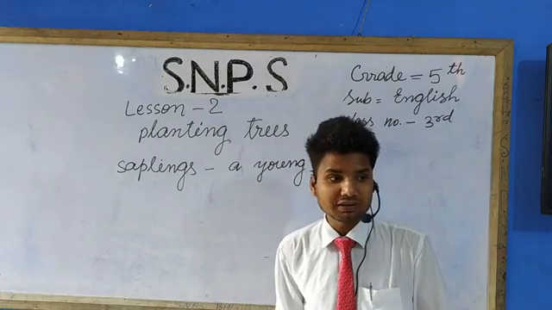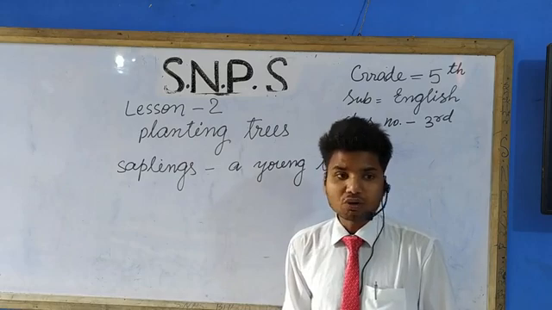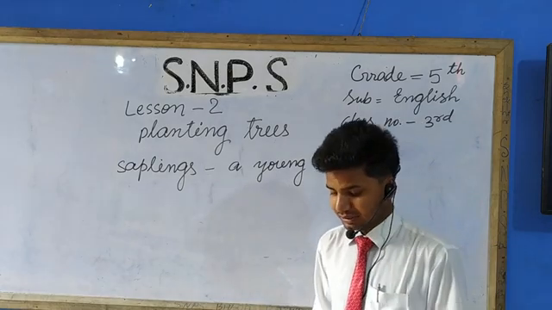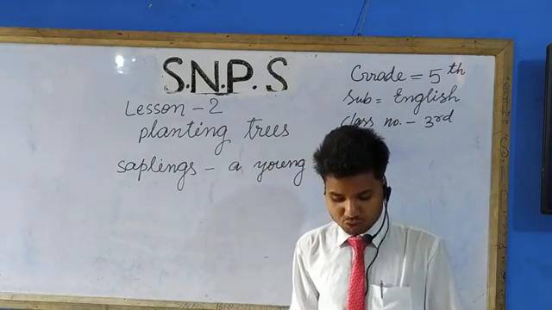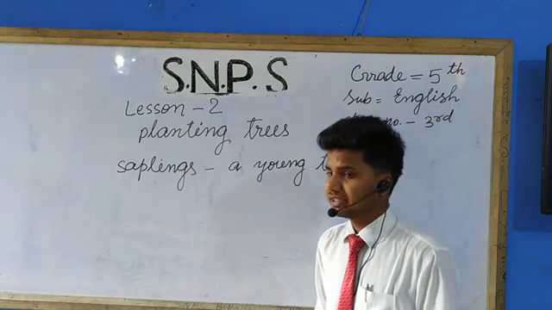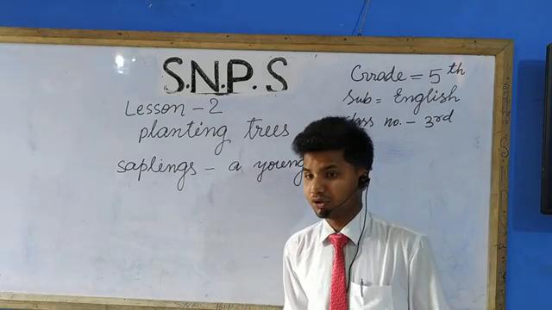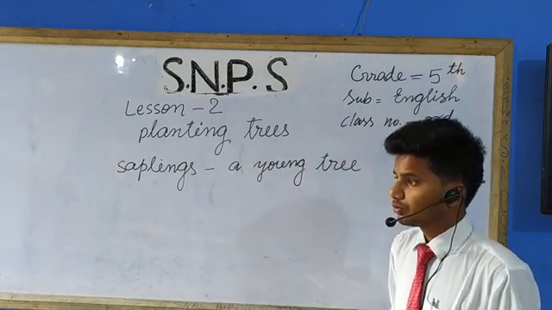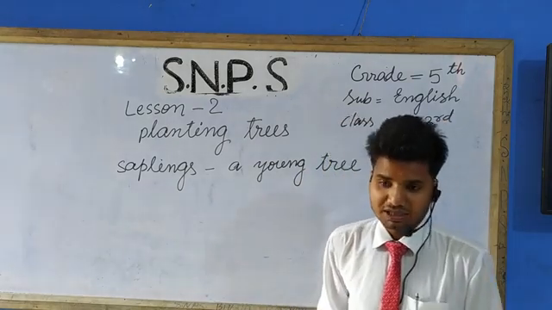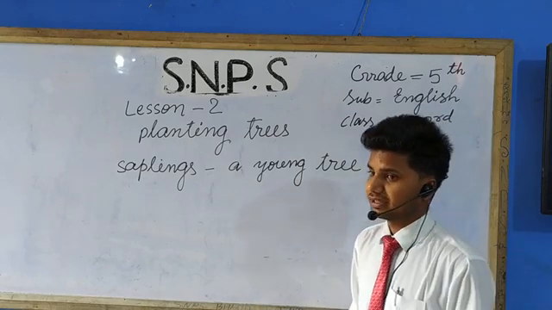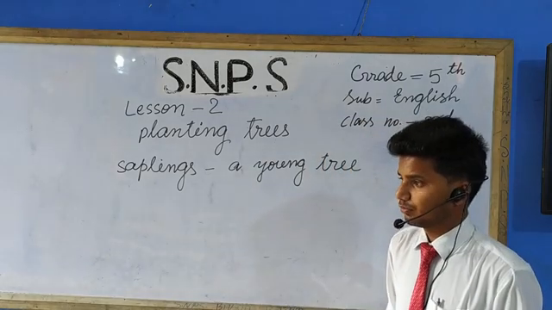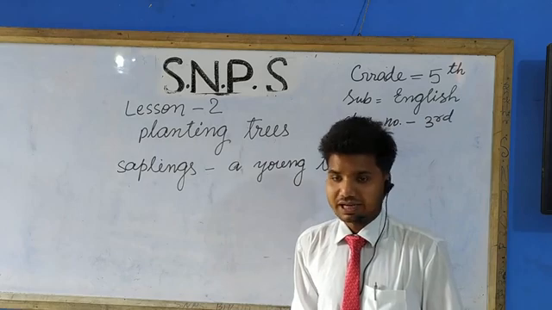That means we are not going to plant these trees for us only. We are going to plant trees for the birds and the animals. They live in the forest. They need more food and homes. Grandpa is replying. That means grandpa is making Mike understand the importance of trees, that trees are not only beneficial for human beings. Plants, birds and animals also need food and shelter, and that can be given by the tree. So we are planting trees in the forest for the birds and animals.